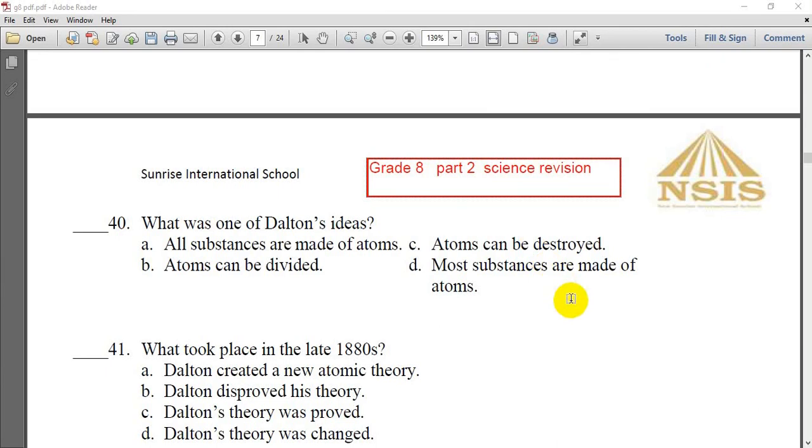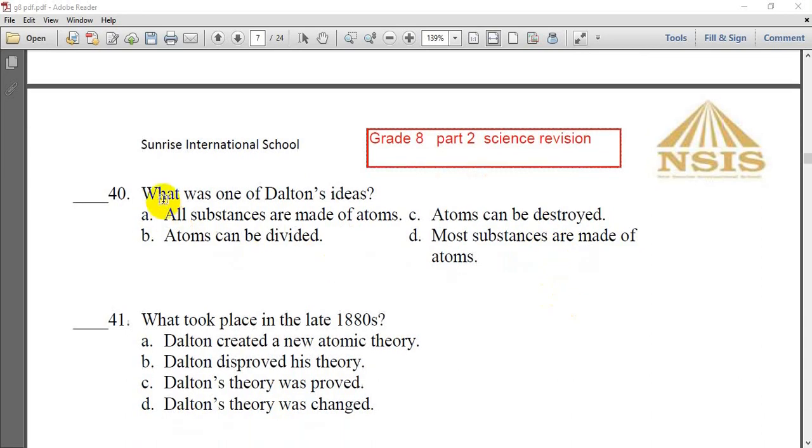In question 40, what was one of Dalton's ideas? That all substances are made of atoms. Atoms can be destroyed. Atoms can be divided. Or most substances, it means not all substances are made of atoms. All substances are made of atoms. So letter A.